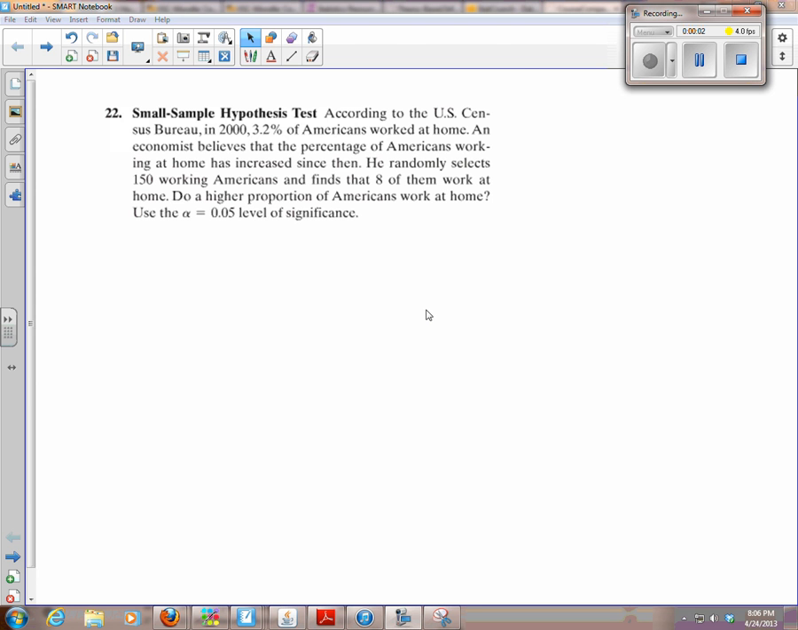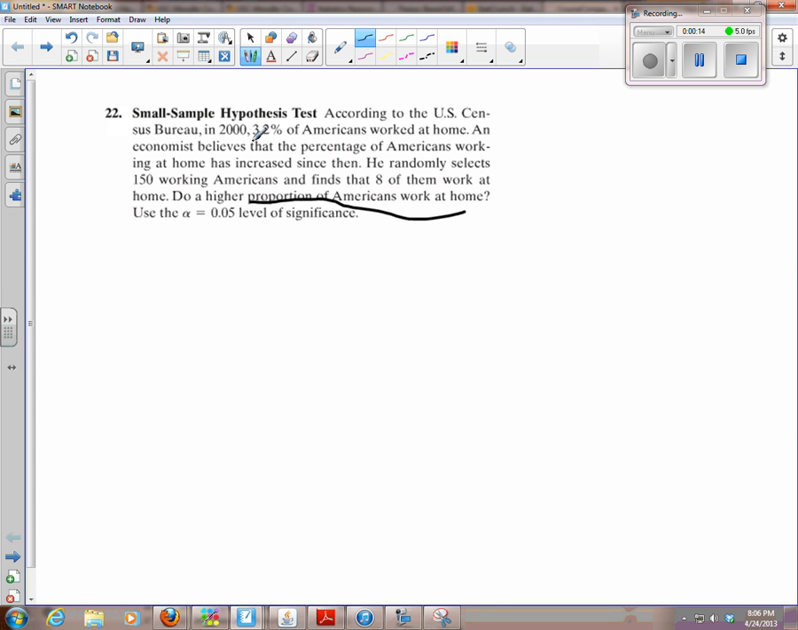So for this problem, they're asking us: is a higher percentage of Americans working at home compared to what was happening back in 2000? Okay, so our null hypothesis is that the proportion is the same as it was back in 2000. Our alternative hypothesis is that it is increased, higher.